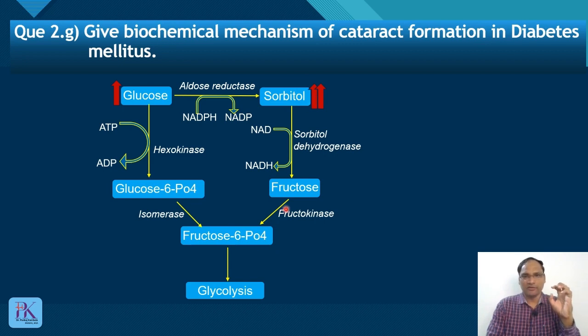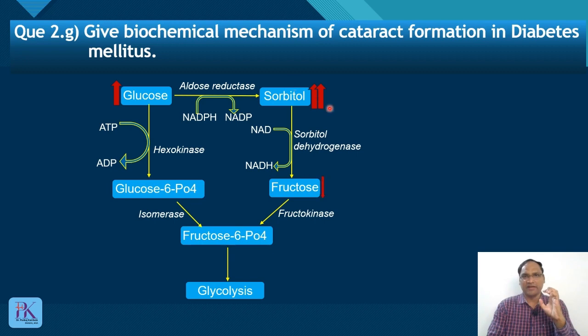Sorbitol converts to fructose, but the concentration of sorbitol dehydrogenase inside the lens is very limited, and the affinity of sorbitol for sorbitol dehydrogenase is low, so conversion of sorbitol to fructose is limited. That leads to increased sorbitol concentration. Another important point is that sorbitol is less permeable, so it cannot move easily outside the lens.